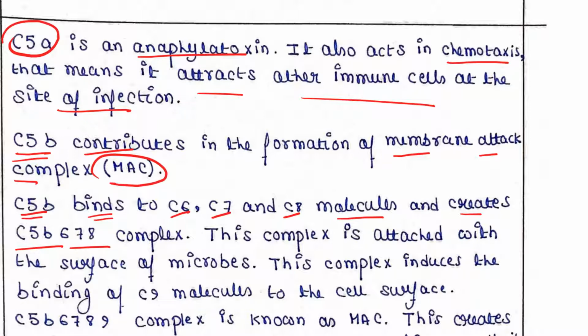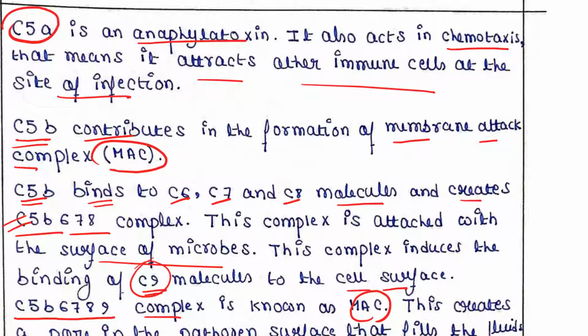This complex is attached to the surface of microbes and induces binding of C9 molecules to the cell surface. It will recruit a number of C9 molecules, and they form the C5b6789 complex, which is known as MAC, the membrane attack complex.